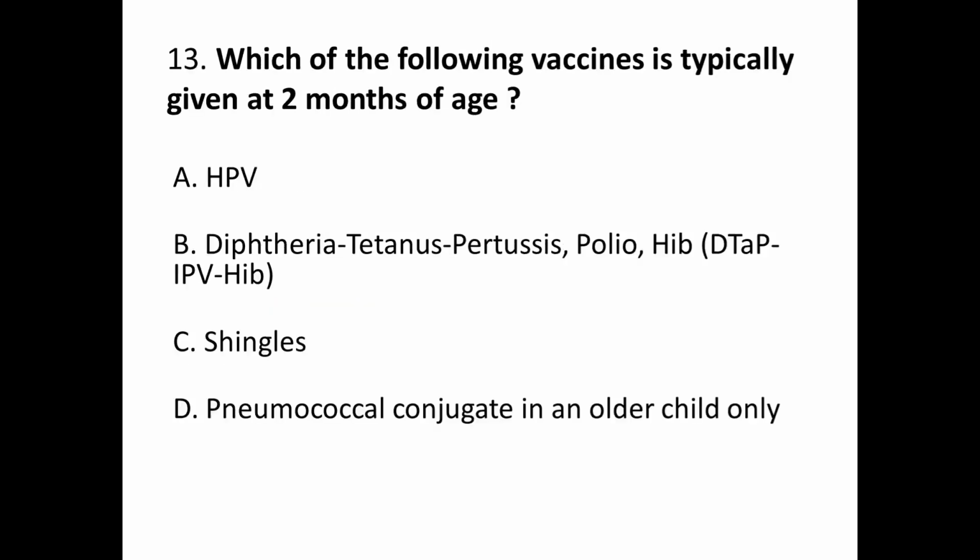Question number 13. Which of the following vaccines is typically given at 2 months of age? A. Human papillomavirus vaccine, B. Diphtheria, tetanus, pertussis, polio, and Hib, C. Shingles, and D. Pneumococcal conjugate in an older child only. Correct answer is B.